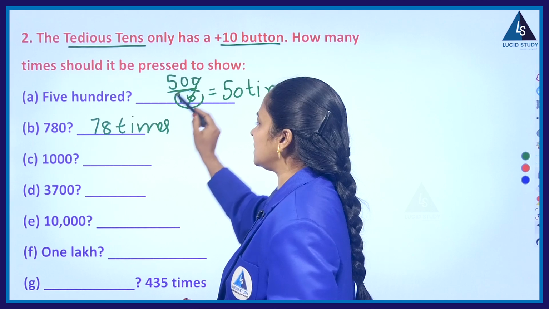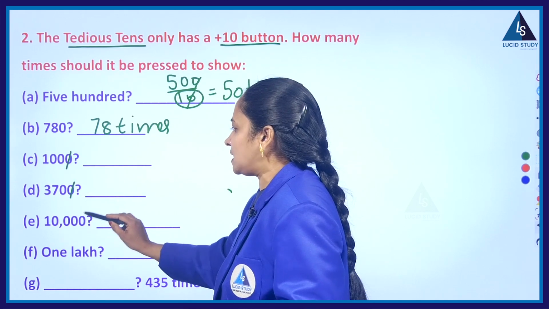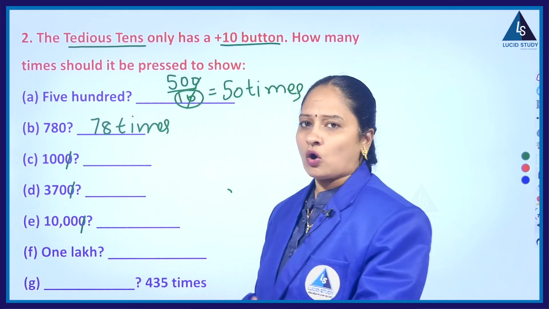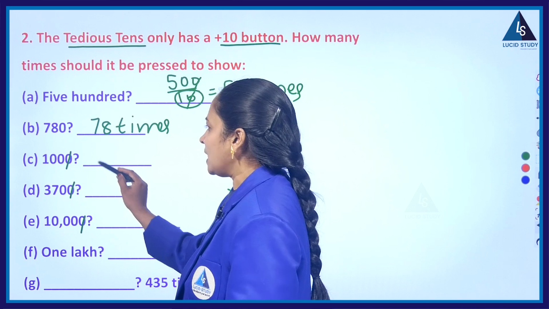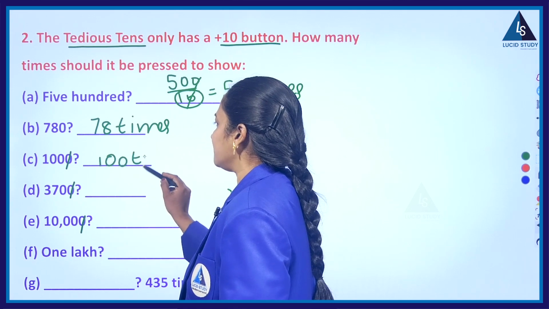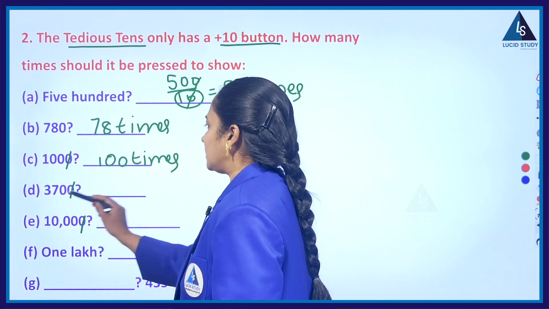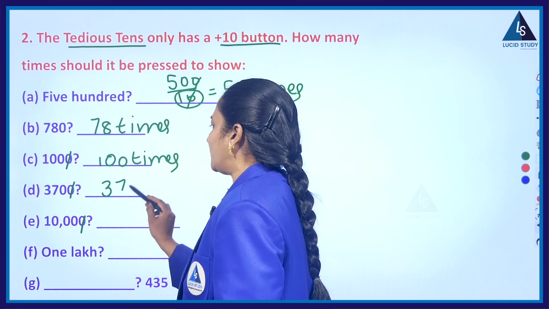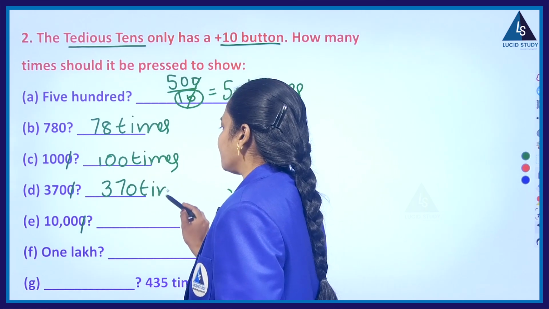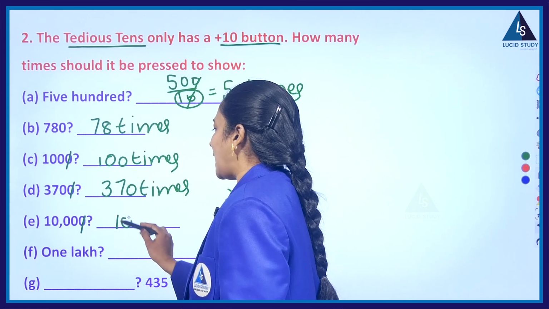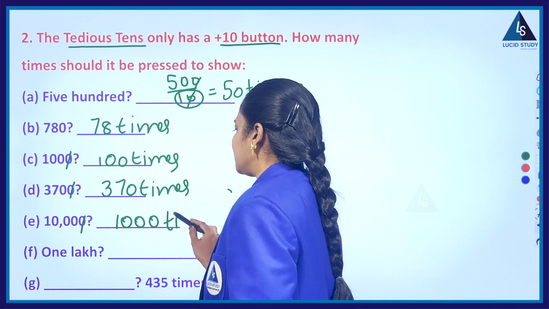As 10 has one 0, just that one 0 gets cancelled. In the remaining cases, we will get all the answers. So for 1000, I have to press 100 times. For 3700, I have to press 370 times. Whereas for 10,000, I have to press 1000 times.